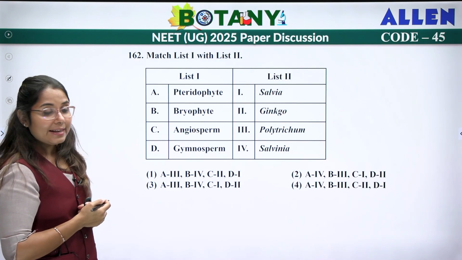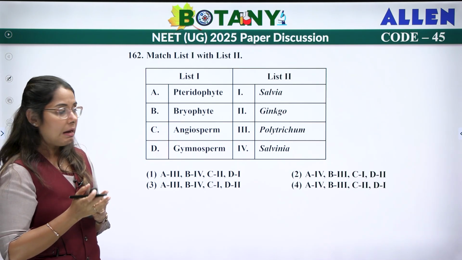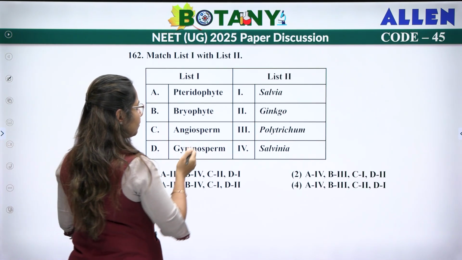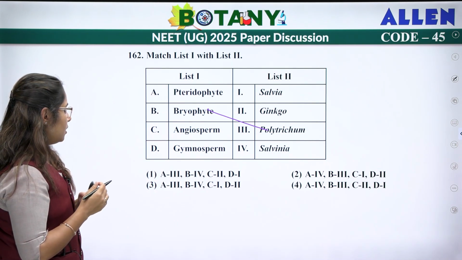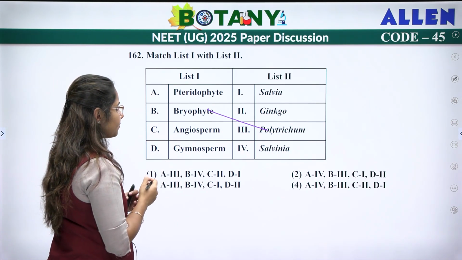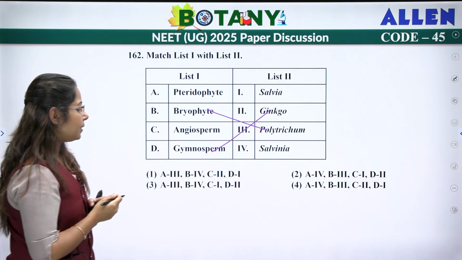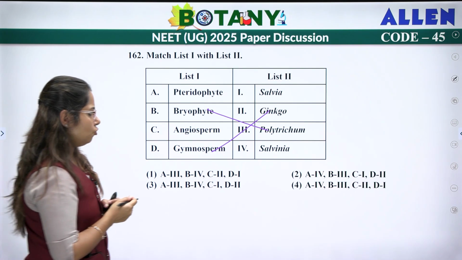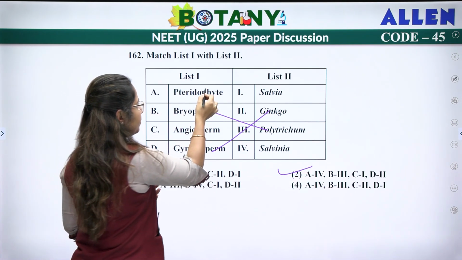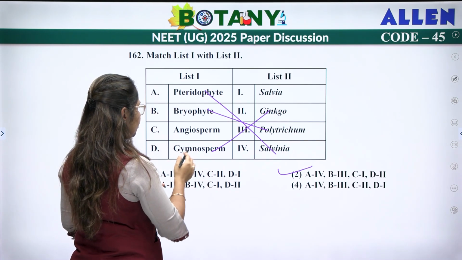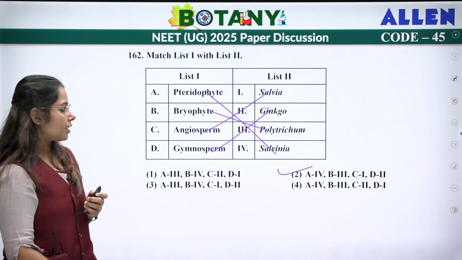Next, pteridophyte, bryophyte, angiosperm and gymnosperm. So we have to just match with the examples. Bryophyte, we know, is Polytrichum, which is the moss. So B will be 3. Gymnosperm is Ginkgo, so D will be 2. Pteridophyte will be Salvinia and angiosperm will be Salvia. So the answer for this is your second option.